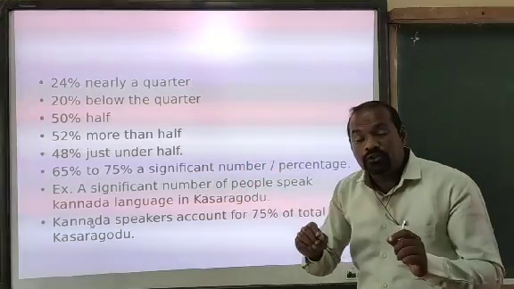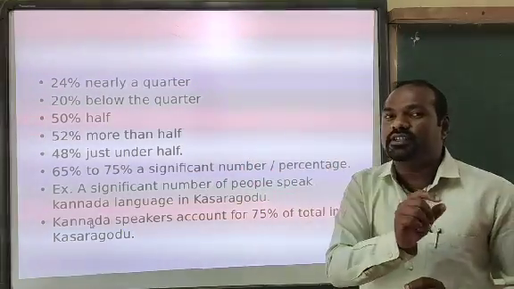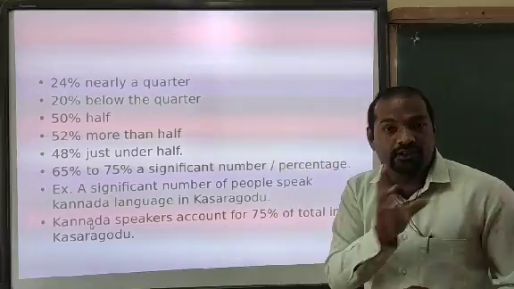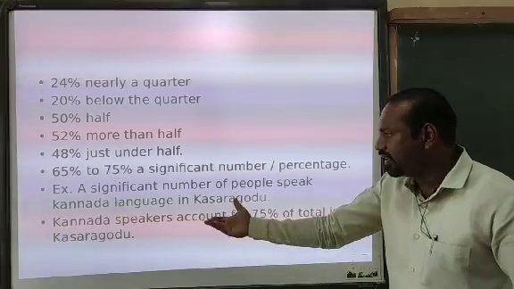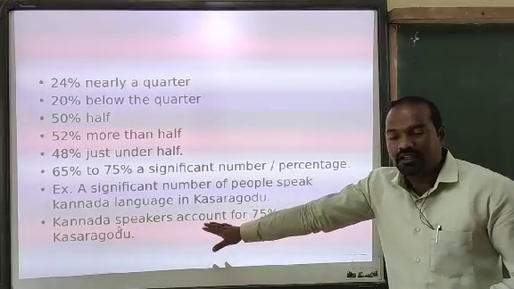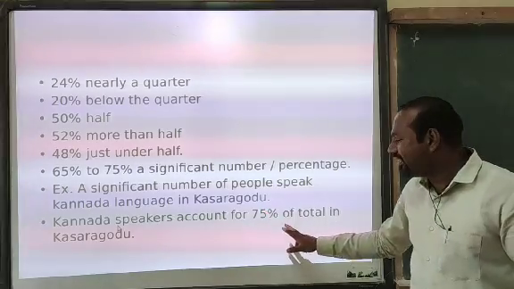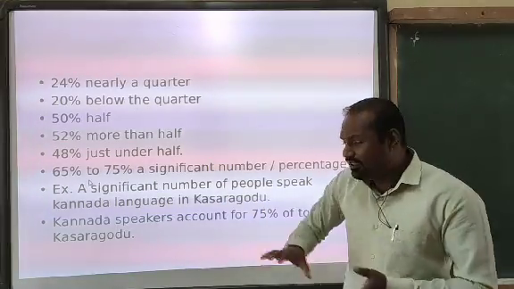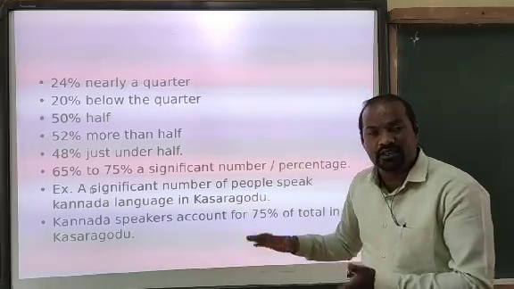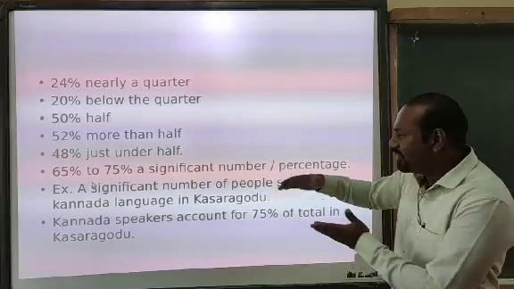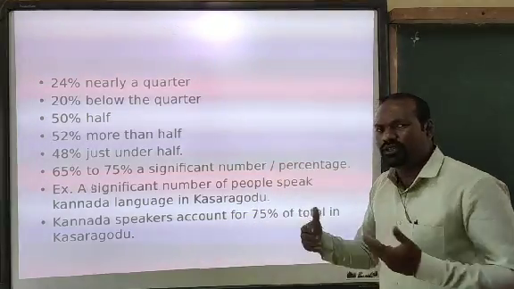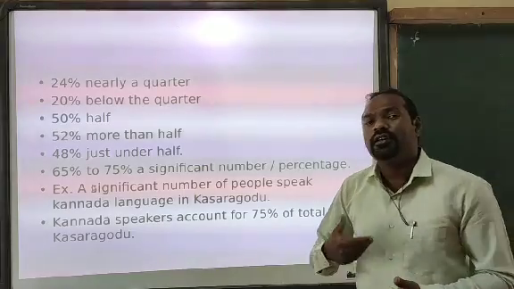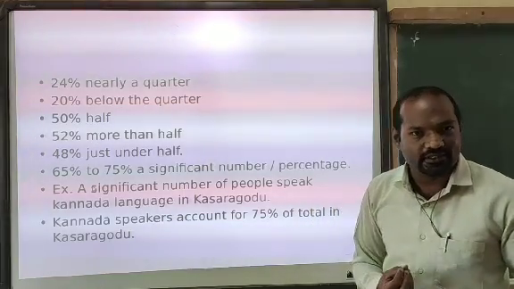And if you want to mention the percentage particularly, 75%, how to write? Kannada speakers account for 75% of the total in Kasaragod. This is the particular data mentioned in your report. Either mentioning it like this or like this, both are acceptable. It depends upon your vocabulary capacity.